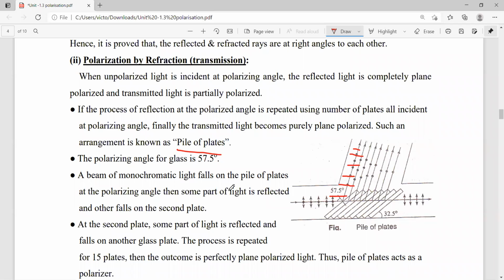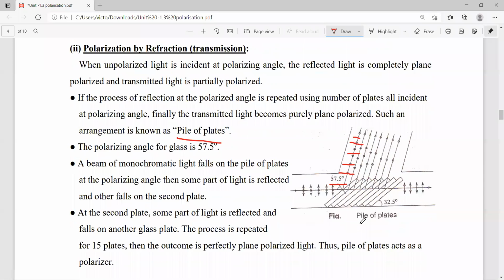When a monochromatic light falls on this pile of plates, some part of the light is reflected and the remaining light falls on the second plate, and some part of the light is reflected and so on like that. And some light is transmitted to another plate. The process is repeated and goes on for up to 15 plates.